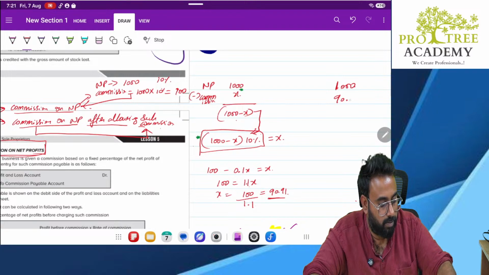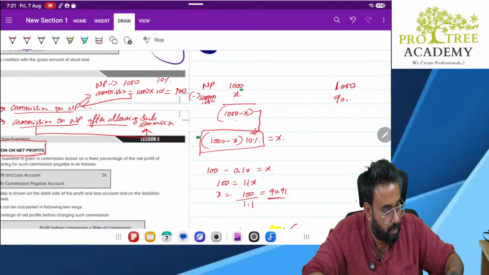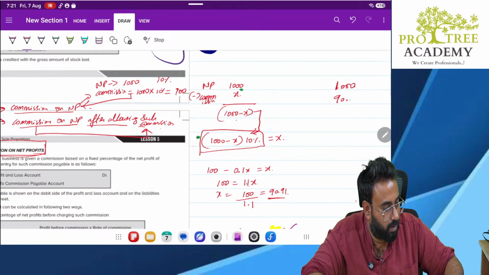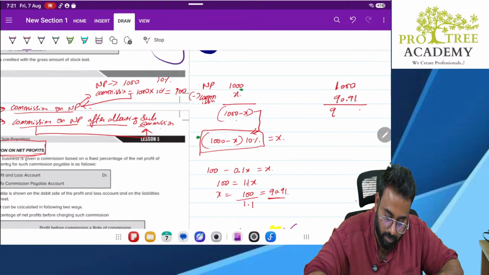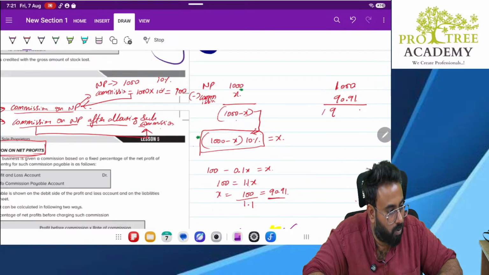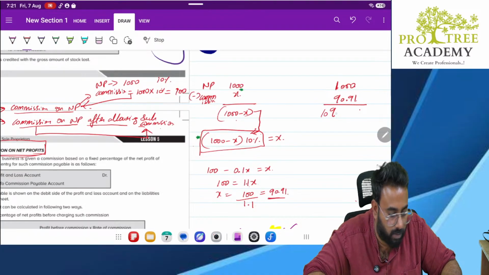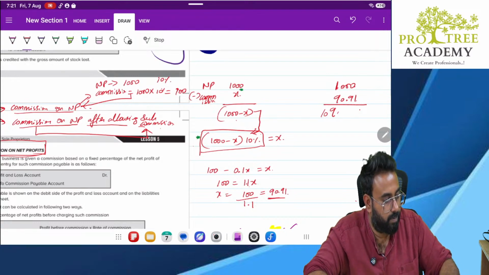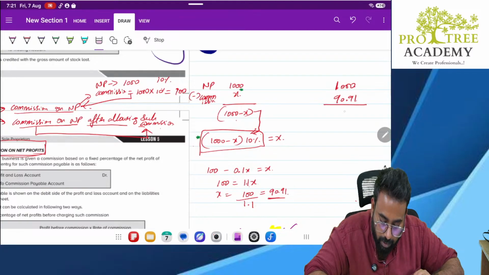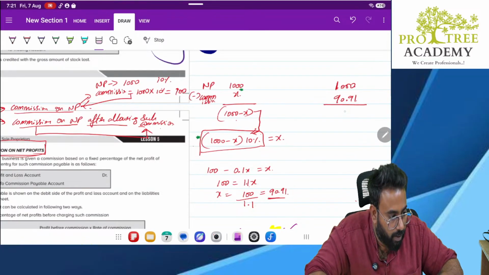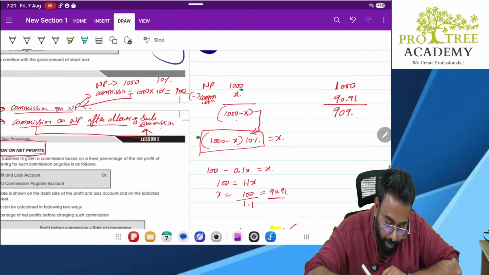Minus 1000 minus 90.91. That will be 909.1.